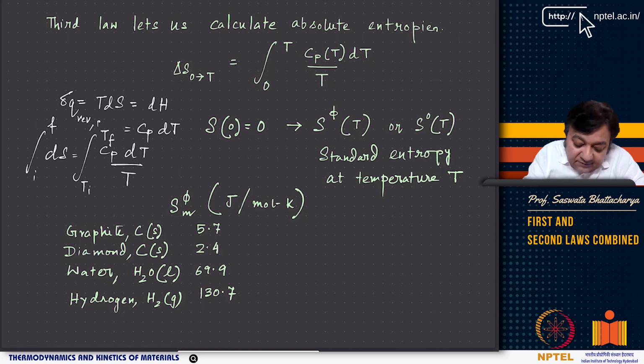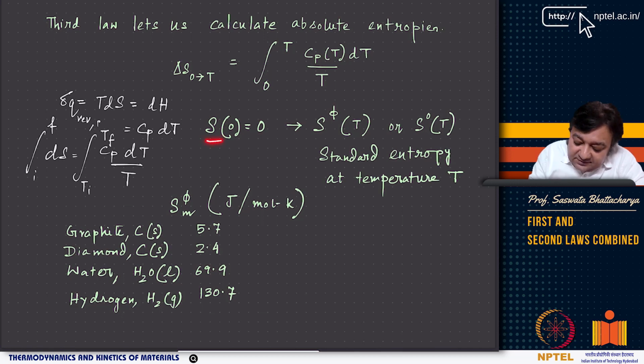Here, once you have third law, you can calculate or estimate the absolute entropies. How? You will do the same integral delta S from 0 to T, but now it is at 0 and it is at T, and as you know, S0 equals 0.